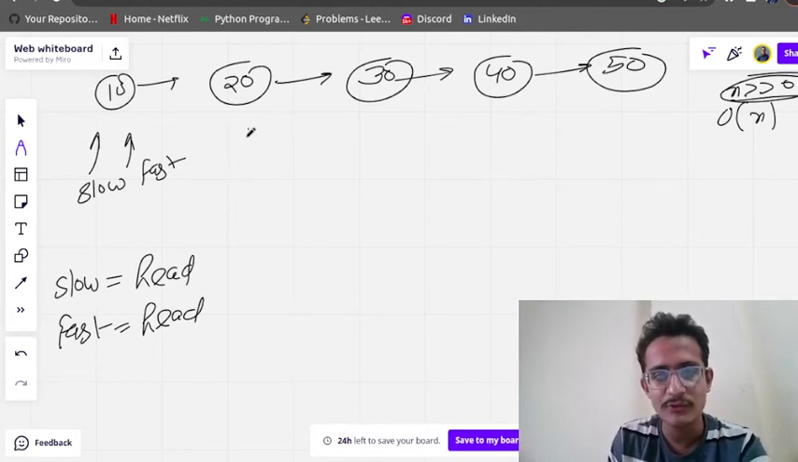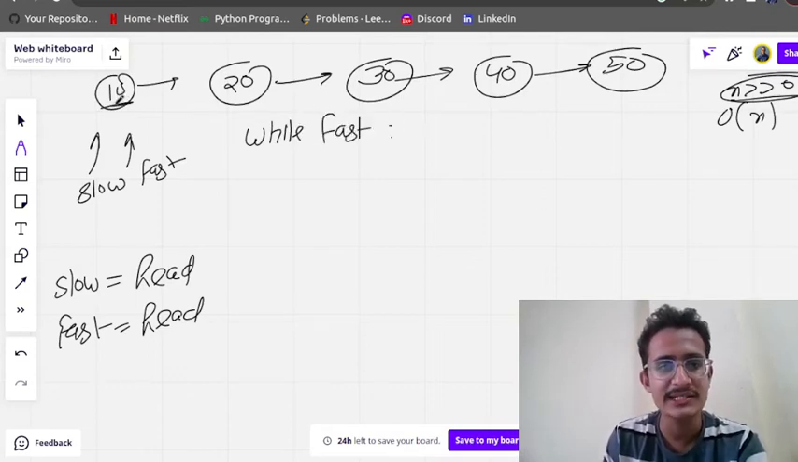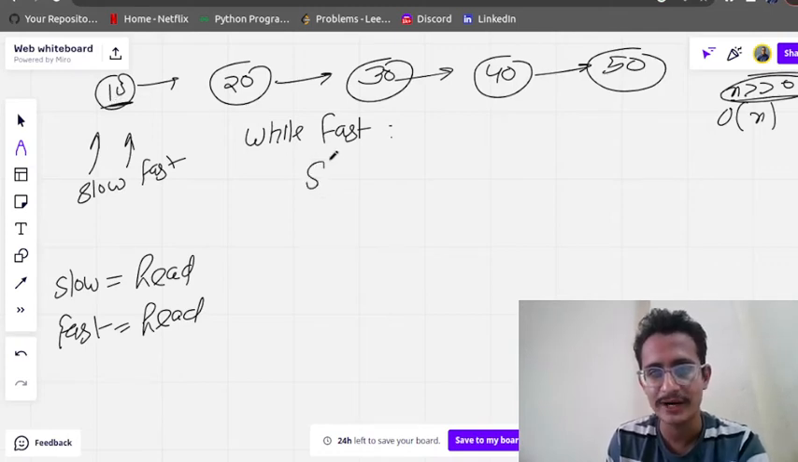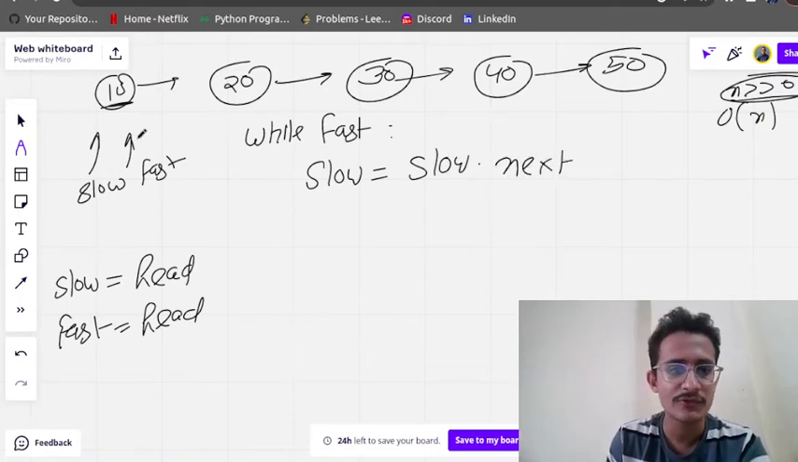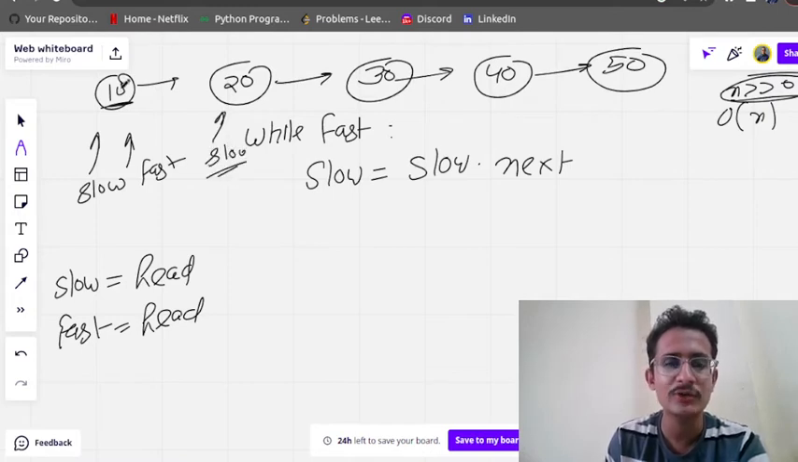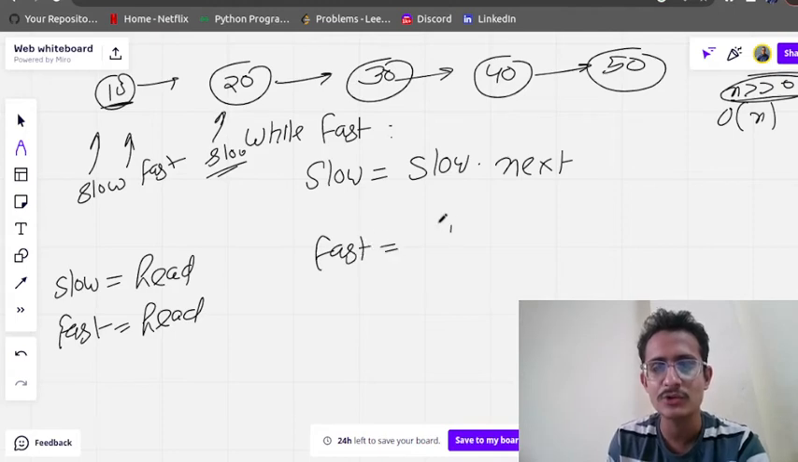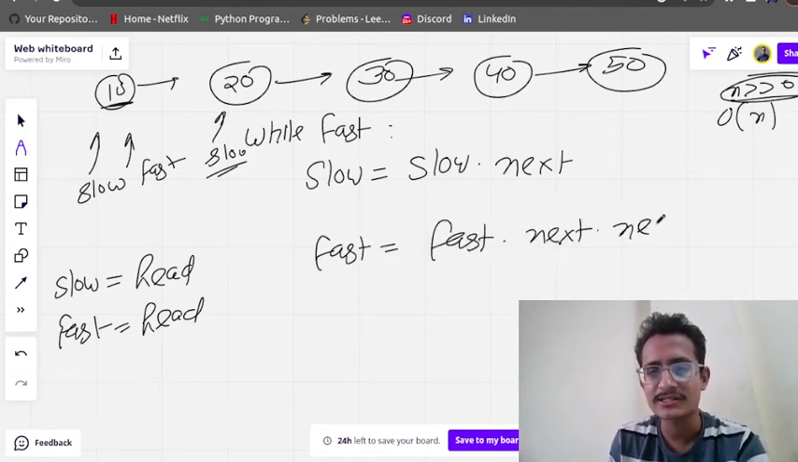So what we will do, while we have elements in the fast, suppose here is fast. We will move slow 1 time. So slow will be equal to slow dot next. Okay, so what will happen, slow will come to this place, and I told you fast will run 2 times. So fast will be equal to fast dot next dot next.